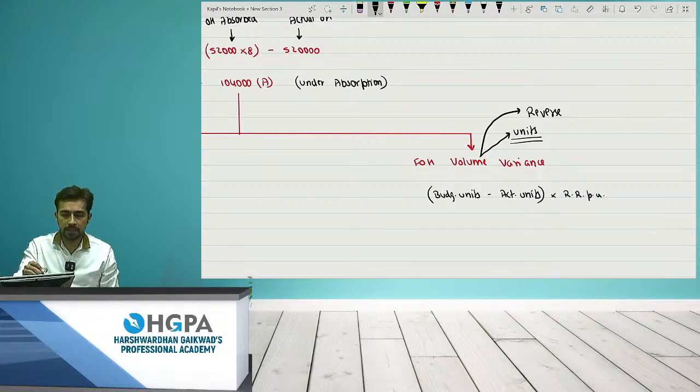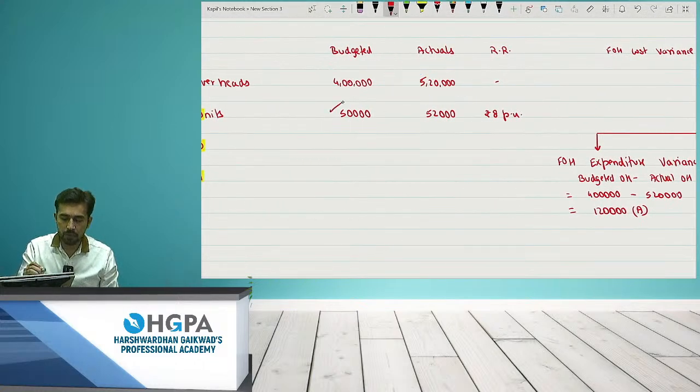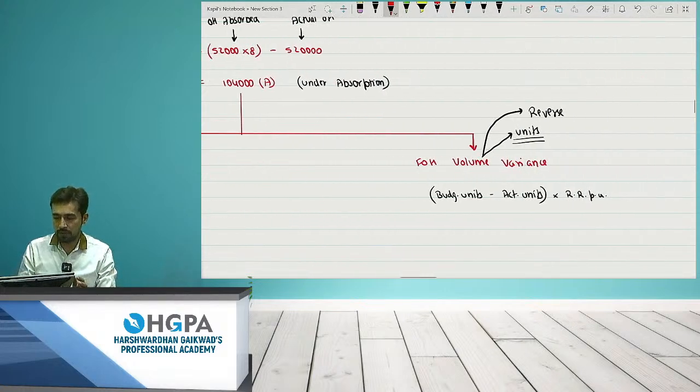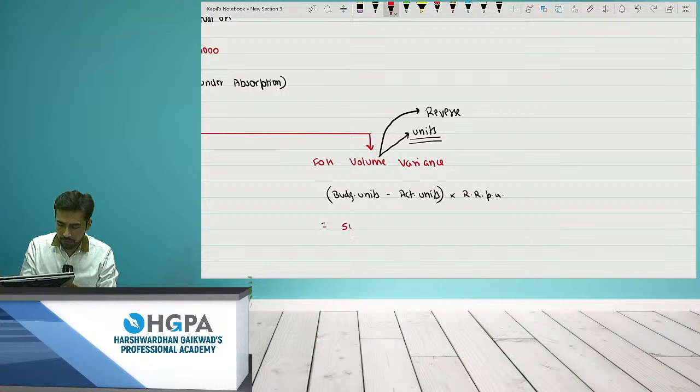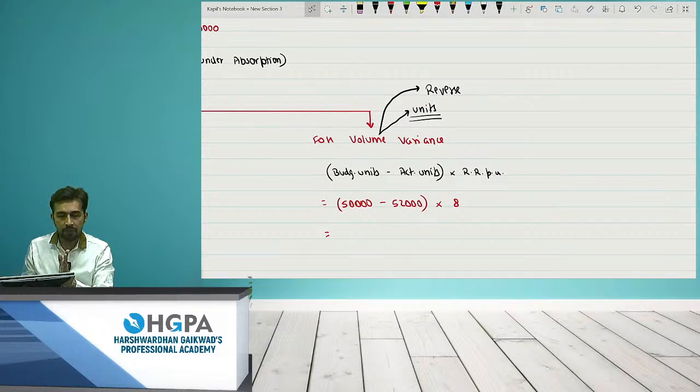Have I calculated this? Just check. So budgeted units is 50,000 and actual units is 52,000. So I'll write over there 50,000 and 52,000 into what was the recovery rate? 8. The recovery rate was 8. And now if you check, you are getting the answer as 50 minus 52 is minus 2,000 into 8 will give you 16,000 minus my answer. You are getting minus 16,000, but I will say this is not adverse for me, this is favorable for me.